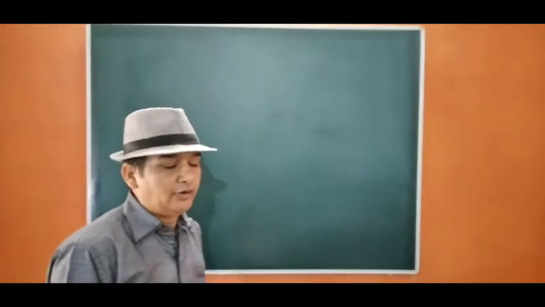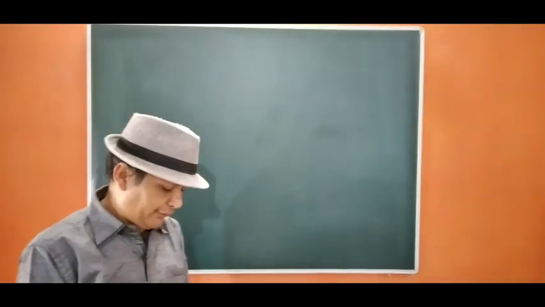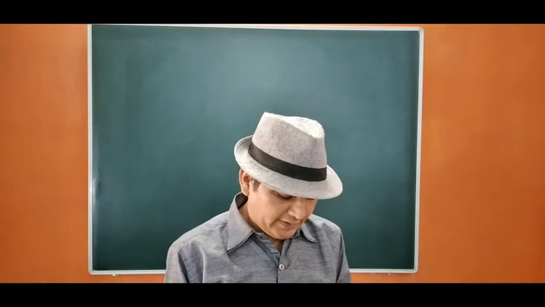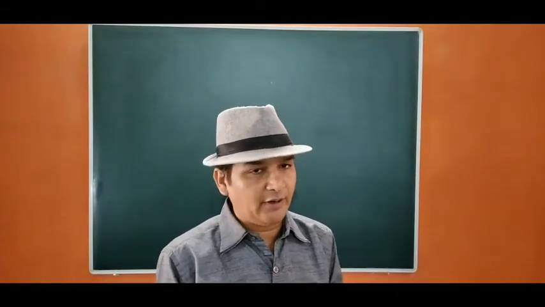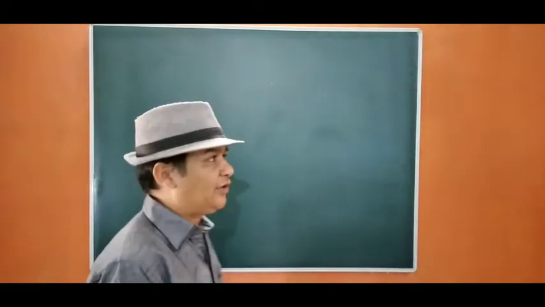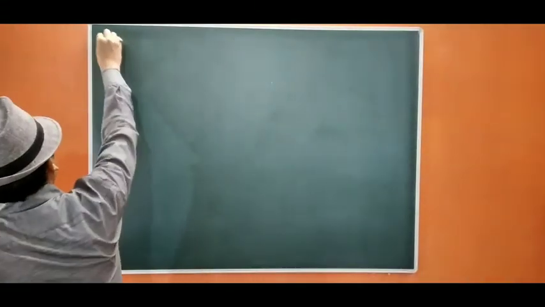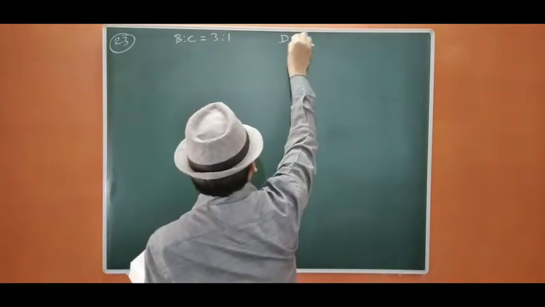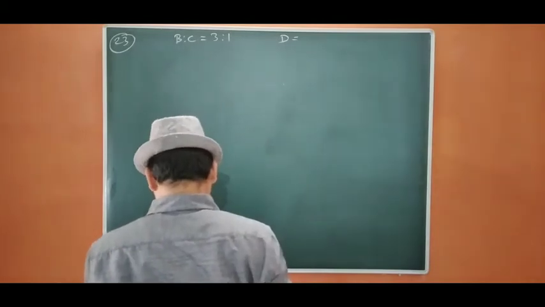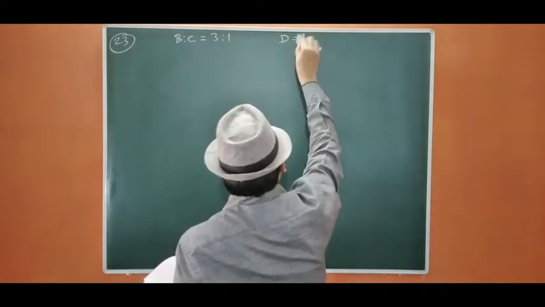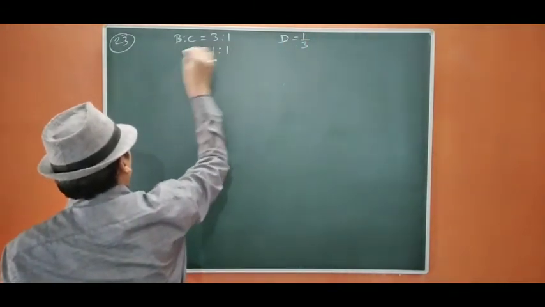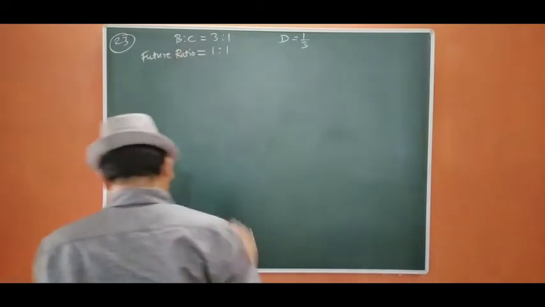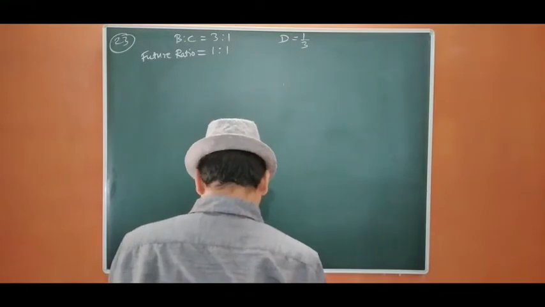So first we have to find out the new PSR, because now the future ratio, that is the new ratio of B and C, is given, that is equal. So they are changing their ratio. In such a case we have to find out the new PSR and the sacrificing ratio. Okay, so let us start. Question number 23. B and C are partners at 3:1. D is entered for 1/3 share. Now B and C decided equal, that is future ratio. They are going to share in future in 1:1. So we are going to find out the new PSR first.